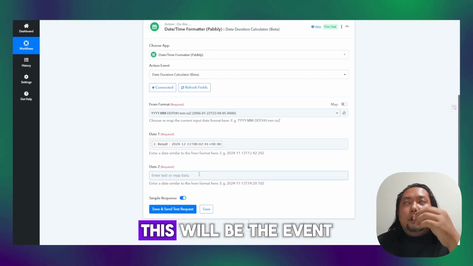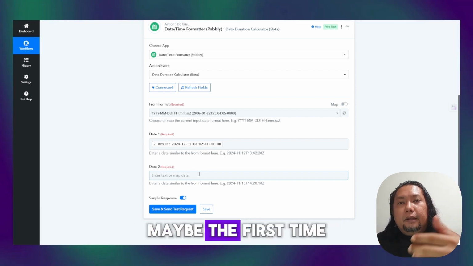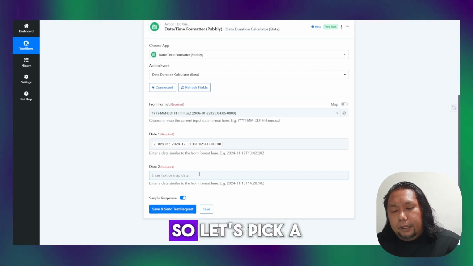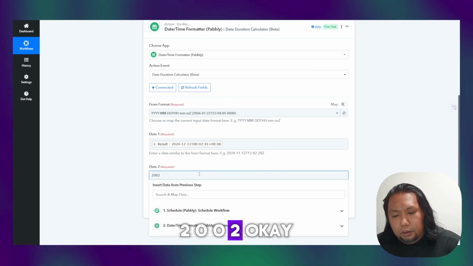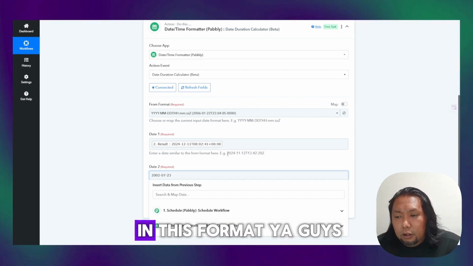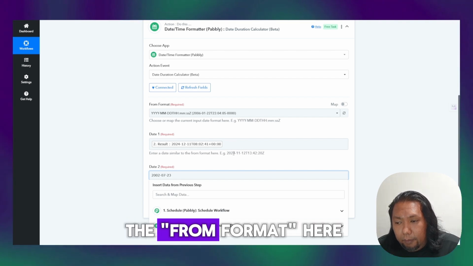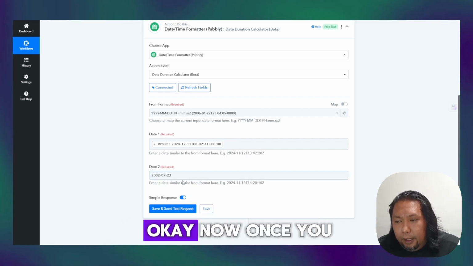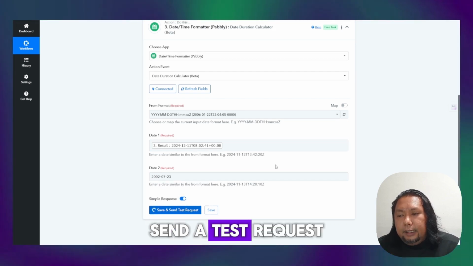And date two, this will be the event or the date that you want to remember. Maybe the first time you met your wife or the first time this thing happened. So let's pick a random date here. Let's try 2002, and 23. It has to be in this format, guys, similar to the from format here. It will be year, month, and day. Now, once you have set this, send the test request.